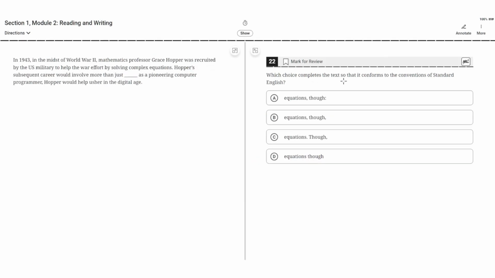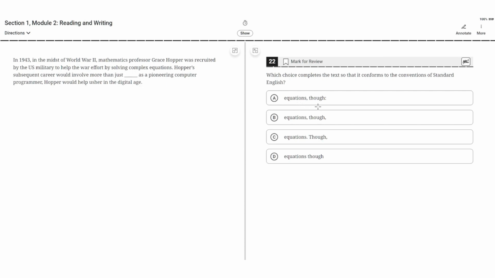Which choice completes the text so that it conforms to the conventions of standard English? In 1943, in the midst of World War II, mathematics professor Grace Hopper was recruited by the U.S. military to help the war effort by solving complex equations. Hopper's subsequent career would involve more than just that. As a pioneering computer programmer, Hopper would help usher in the digital age.